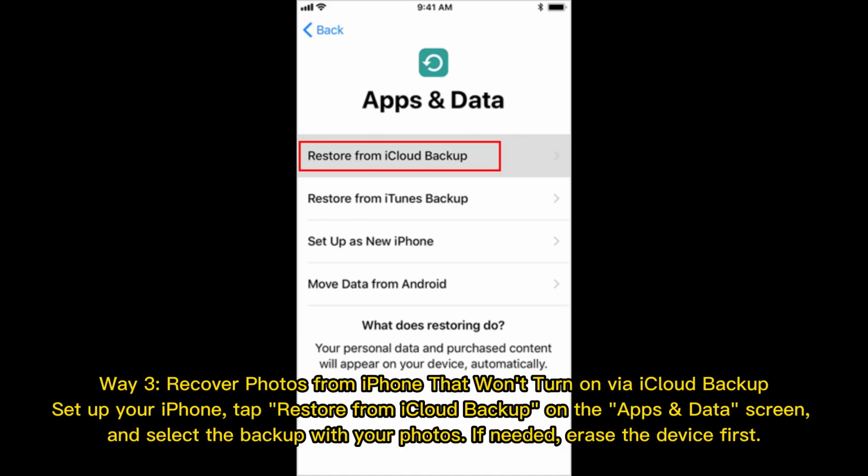Way 3. Recover photos from iPhone that won't turn on via iCloud Backup. Set up your iPhone, tap Restore from iCloud Backup on the Apps and Data screen, and select the backup with your photos. If needed, erase the device first.